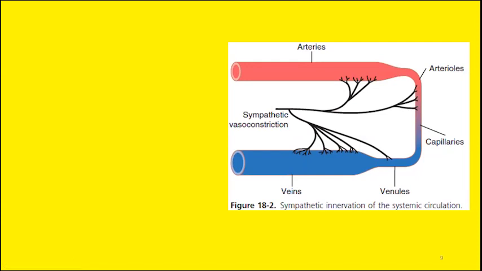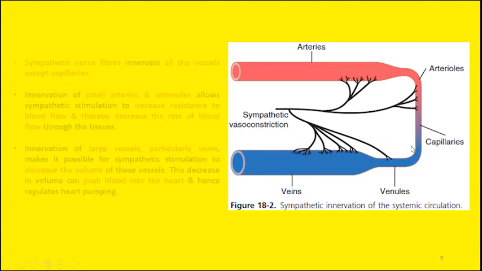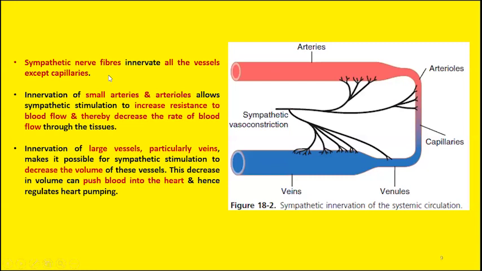The thing to remember is that there is almost negligible innervation by the sympathetic nerve fibers to the capillaries. So sympathetic nerve fibers innervate almost all the blood vessels except the capillaries.